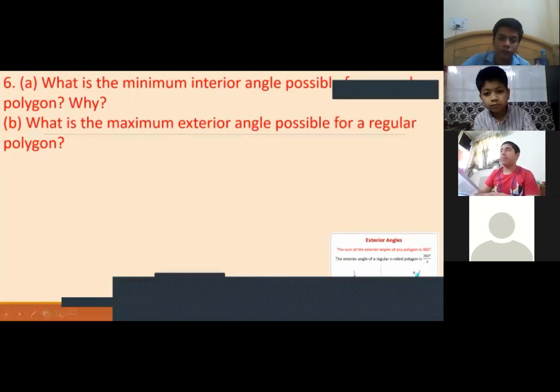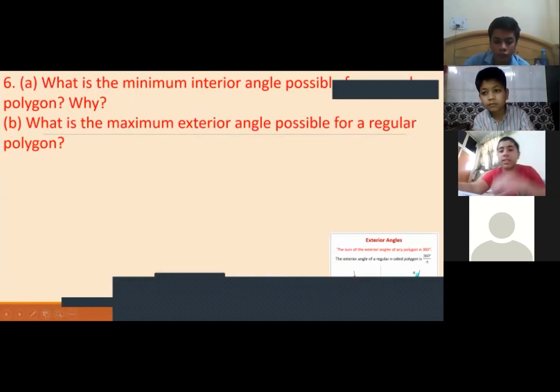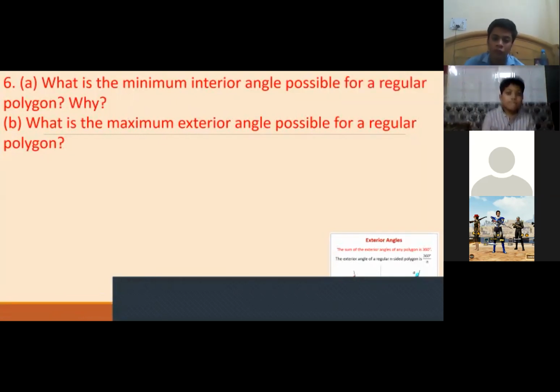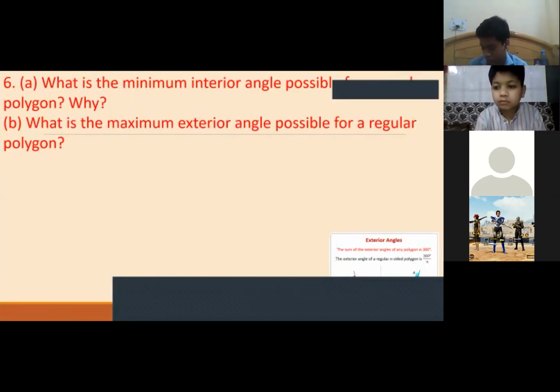Yes, Shivansh. Ma'am, the smallest sided regular polygon is an equilateral triangle, and each angle is 60 degrees. So answer is 60 degrees.